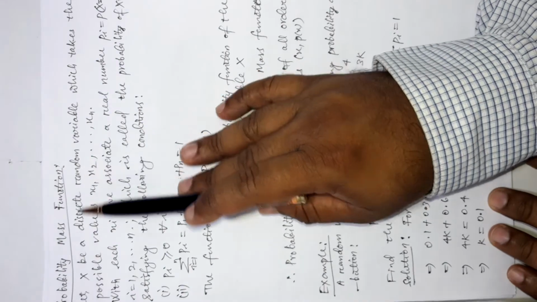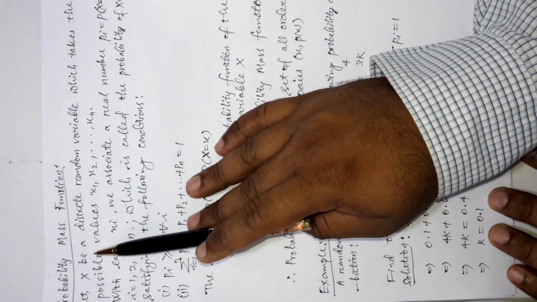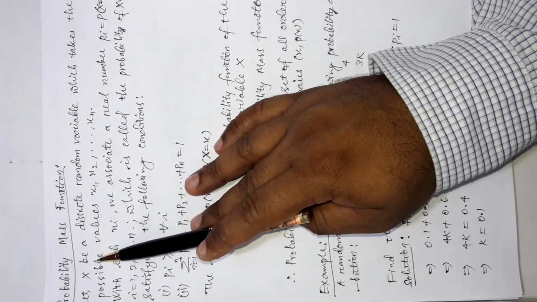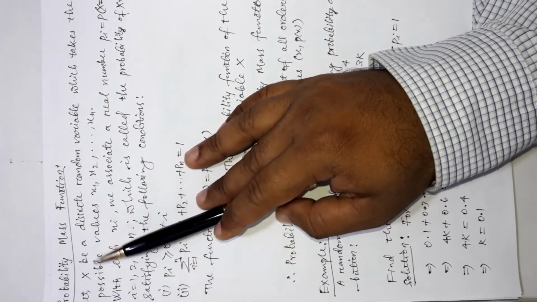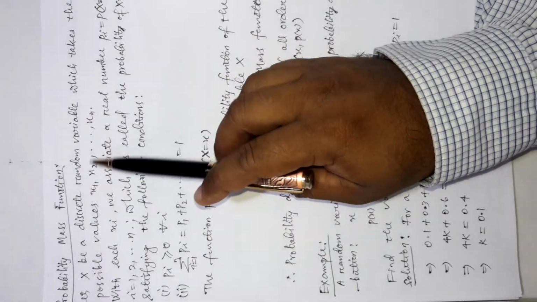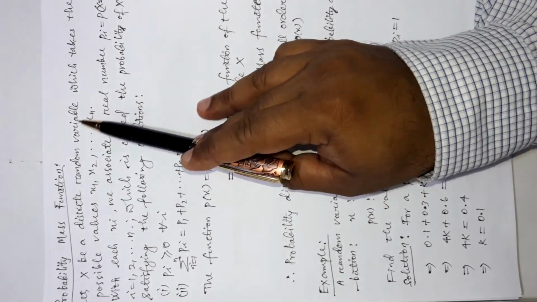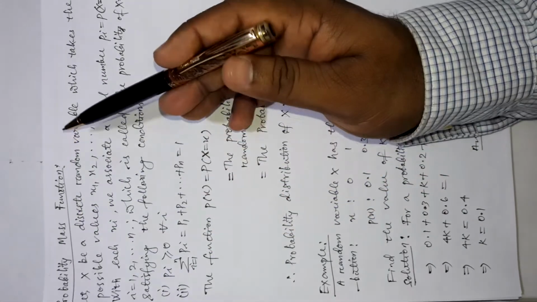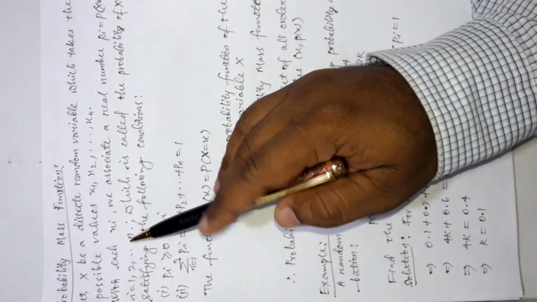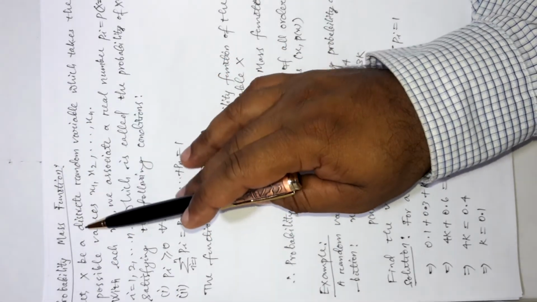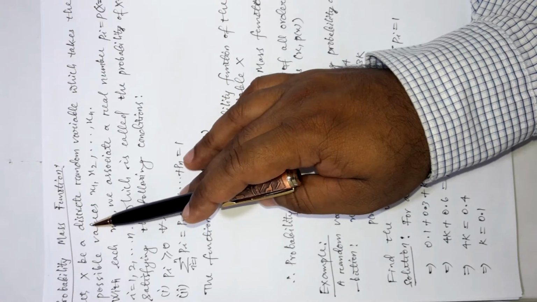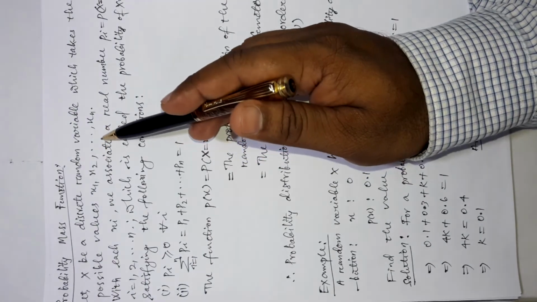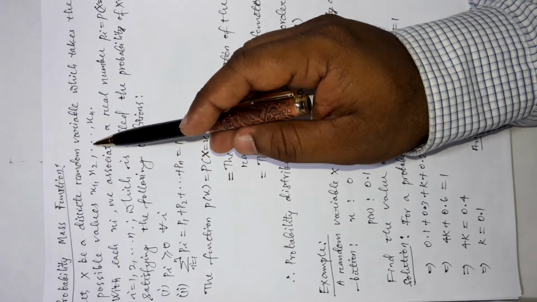Now, what is the probability mass function? It is already associated with the previous topic, which was random variables. So let x be a discrete random variable. I told you already the meaning of a discrete random variable. A random variable x is a function from the sample space S to the real numbers R, but a discrete random variable is a special function where the sample space S is related to a countable subset of natural numbers.